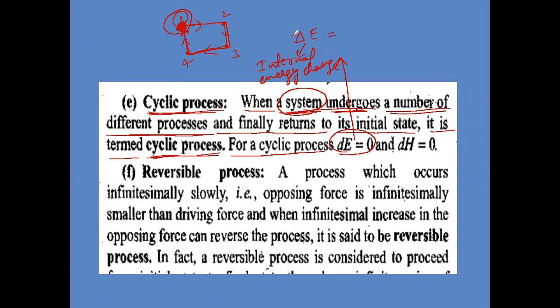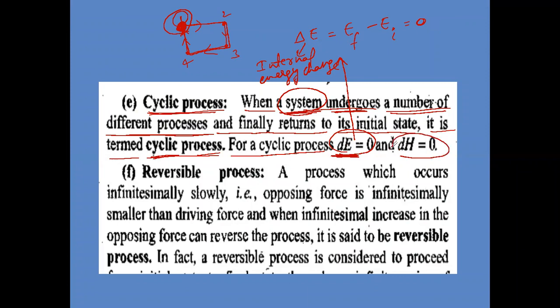So internal energy change is equal to final internal energy of system minus initial internal energy of system. This total value will be 0 here. Means difference will be 0. Initially how much internal energy is there, finally also same internal energy will be there because the system is coming back to its original state now. Is there any change in initial and final internal energies? No. That's why delta E will be 0 here, for cyclic process.